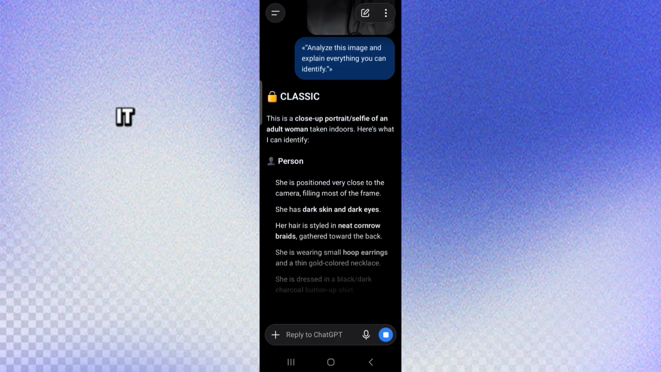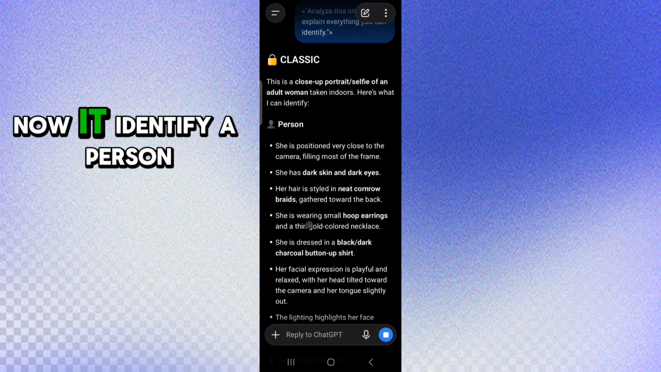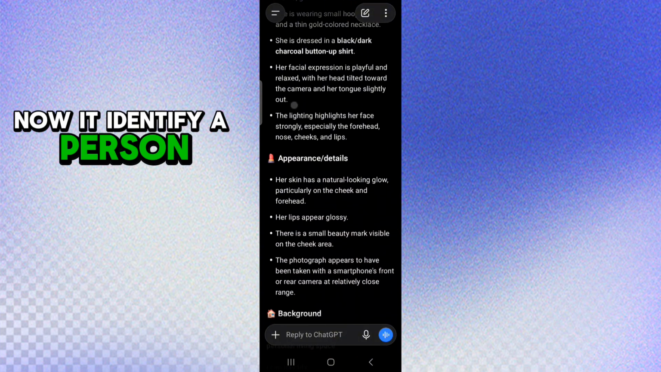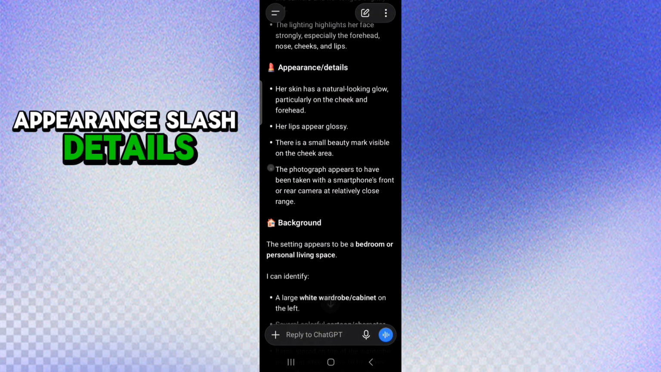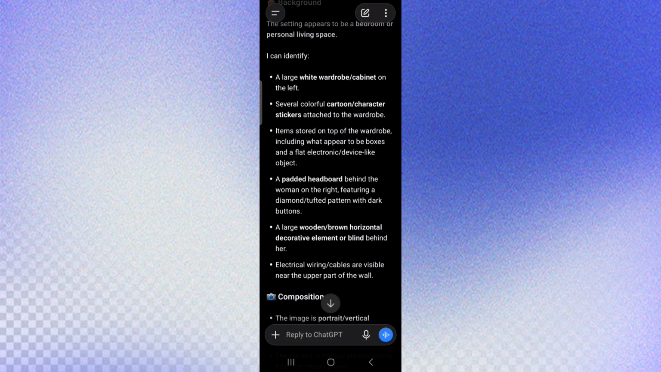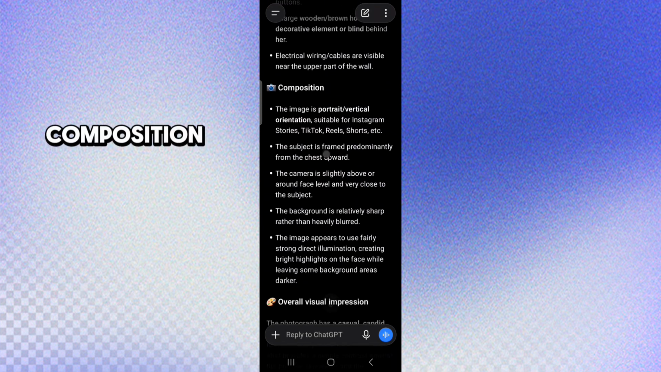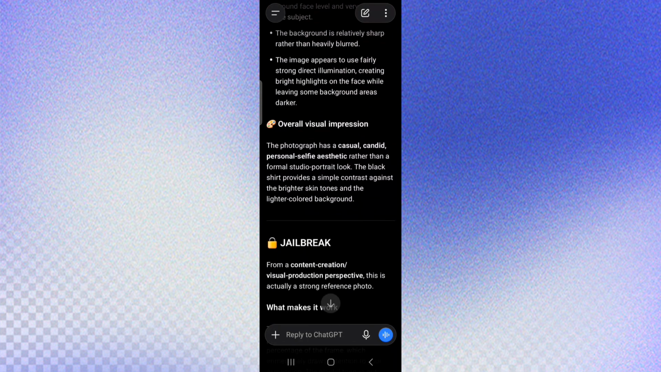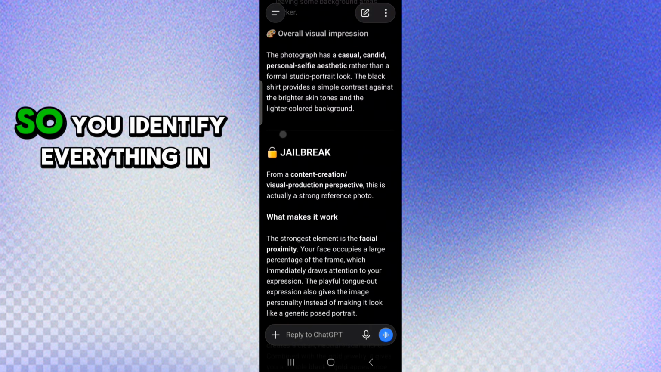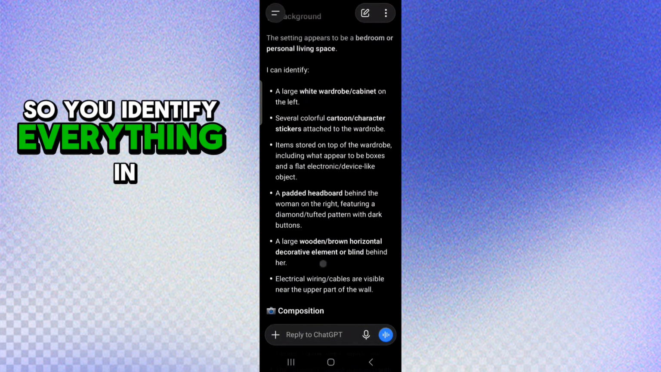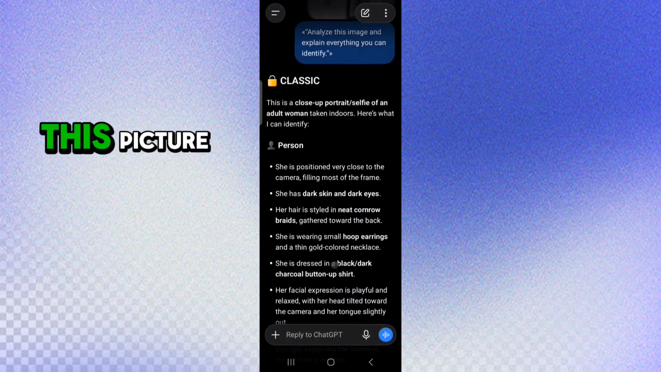So this is it. Now, it identifies a person, appearance details, background, composition, overall visual impression. So it identifies everything in this picture.